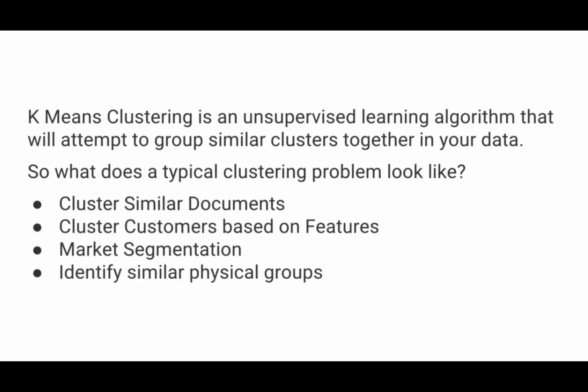So K-means clustering is an unsupervised learning algorithm that will attempt to group similar clusters together. These are important points. Some examples where we can use K-means clustering: clustering similar documents together. Suppose you want to read the news, and when you search for a particular topic, Google will collect all the news related to that topic and present it to you. So basically Google uses some kind of unsupervised learning or K-means clustering to provide suggestions for news.